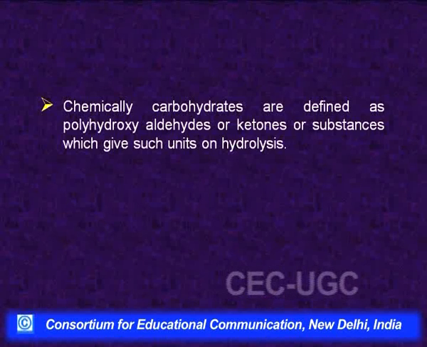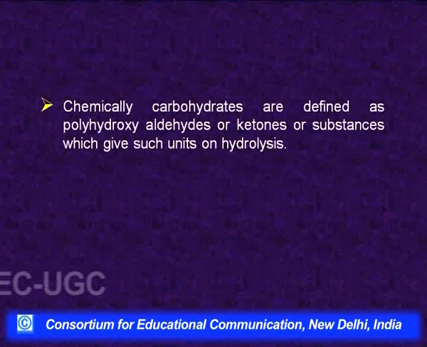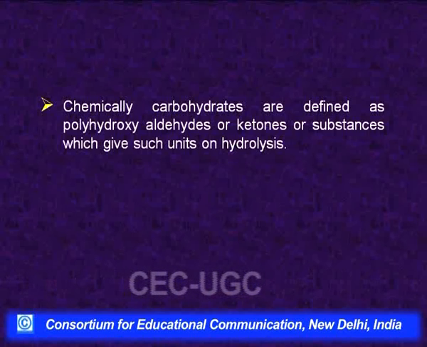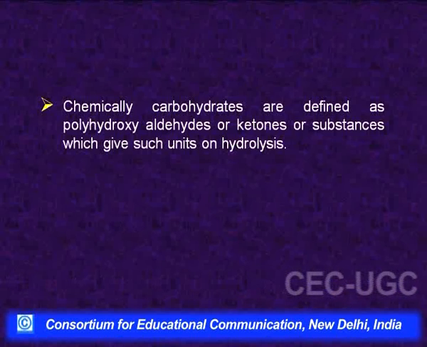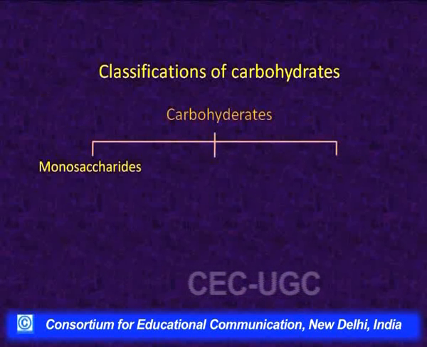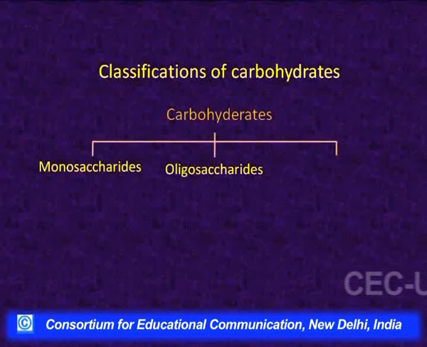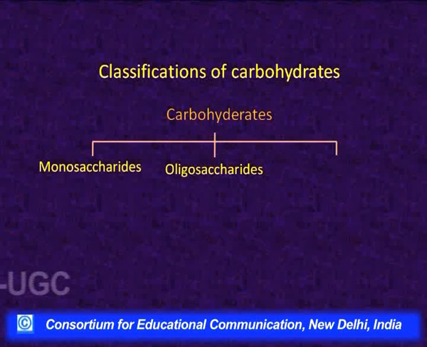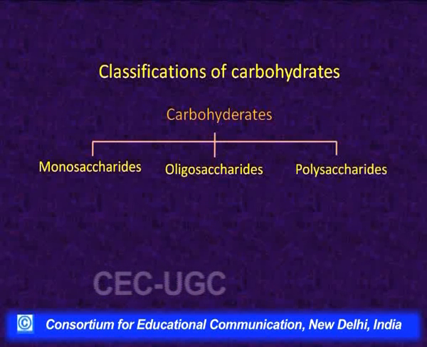So, in our previous session we discussed that carbohydrates are naturally occurring biomolecules, and chemically they are defined as polyhydroxy aldehydes or ketones or substances which give such units on hydrolysis. This means these are compounds which have hydroxyl groups as well as an aldehyde or ketonic functional group, and based on this definition they are classified as monosaccharides, disaccharides, oligosaccharides and then polysaccharides.